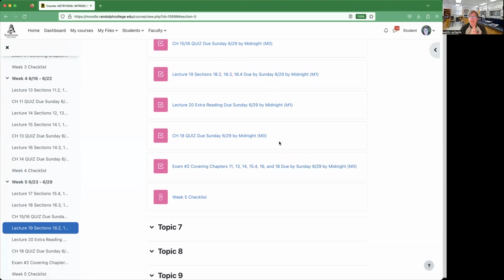So that's how it works. For instance, in the second exam, there's no chapter 12 right here. So it's only covering the things that are listed in this exam. And it's due right before the class ends. The class ends on July 2nd, but you can notice that you're really ending right before that.